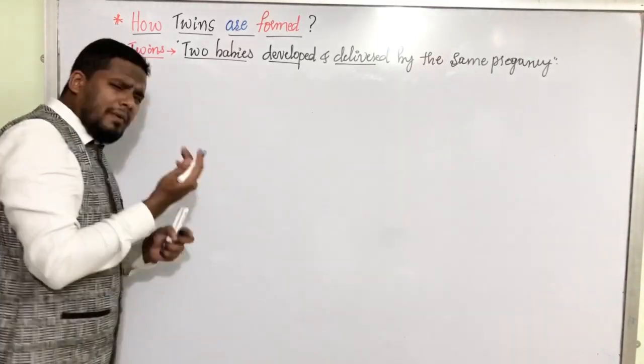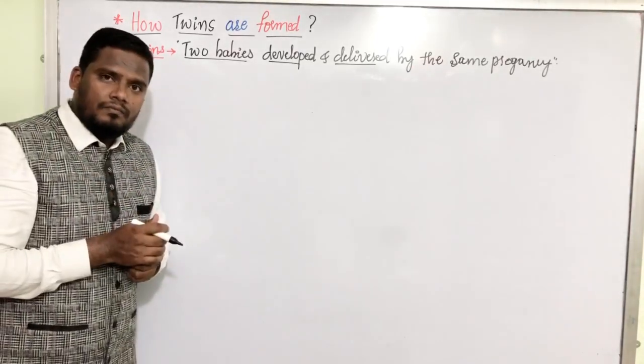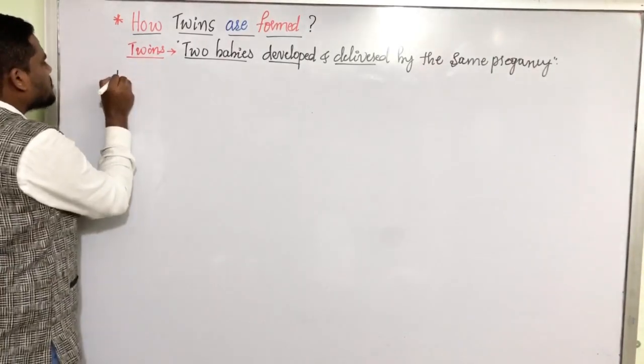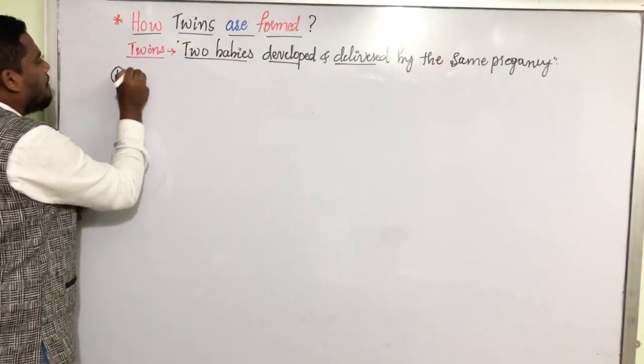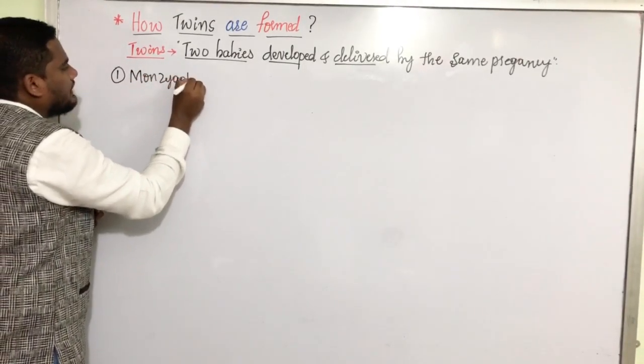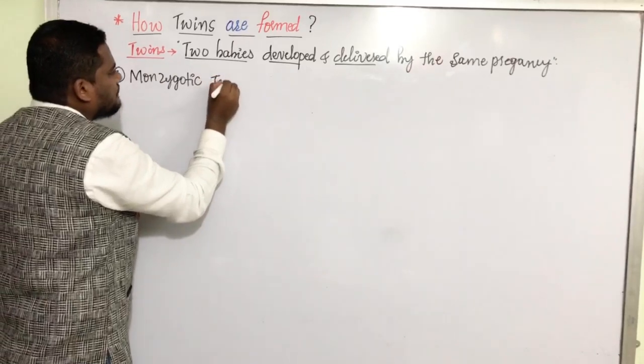Now, how many types of twins are there? There are 3 types of twins. The first one is monozygotic twins.